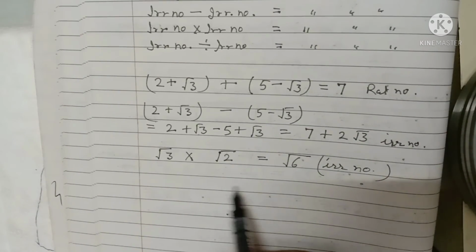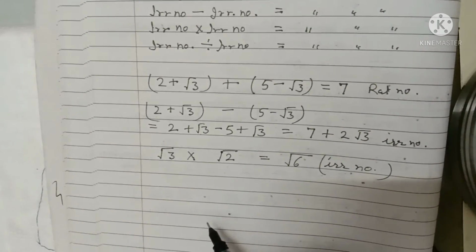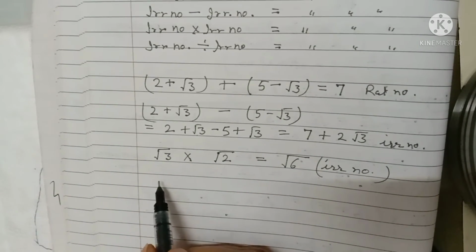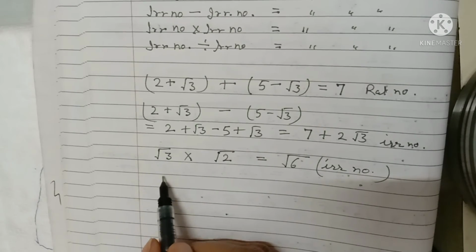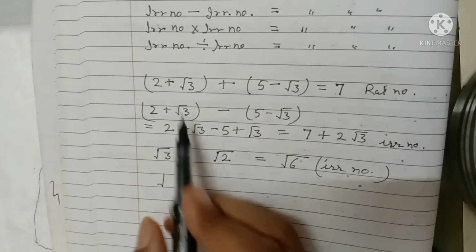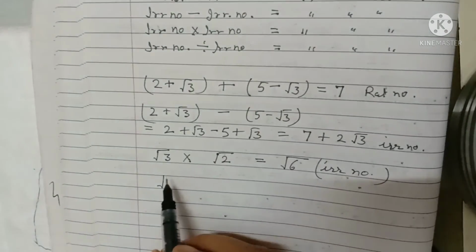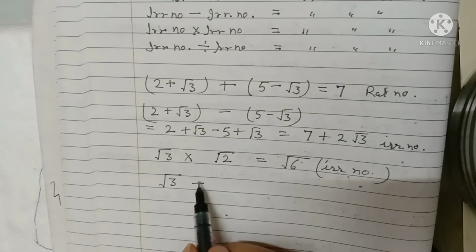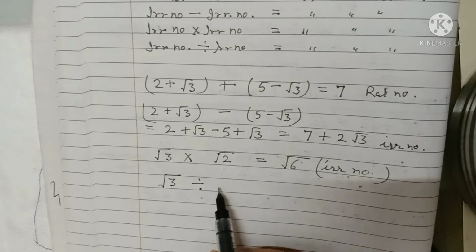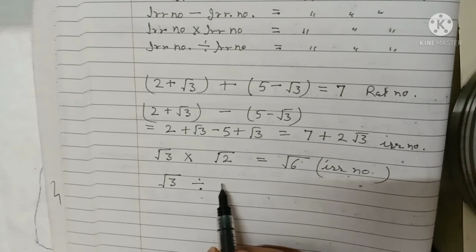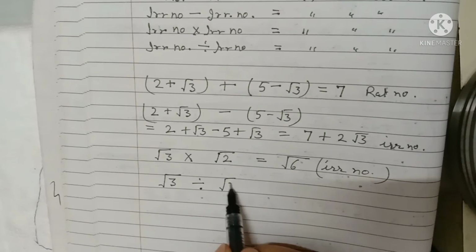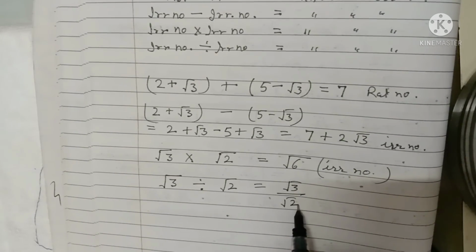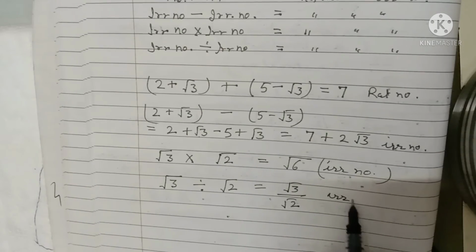Okay, and take another example: if you take the quotient of irrational numbers, root 3 divided by root 2, this becomes root 3 upon root 2, which is an irrational number.